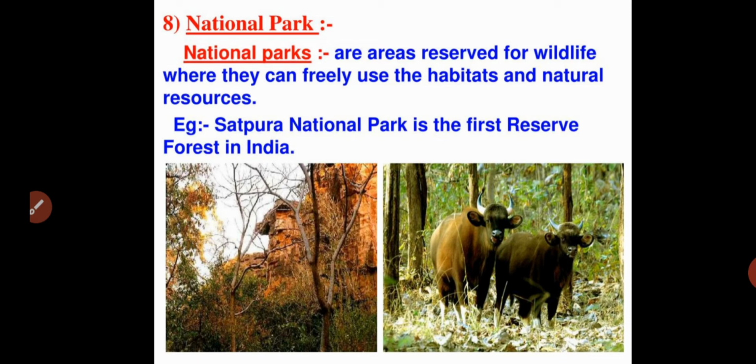A particular example of a national park is Satpura National Park, which we already discussed. Satpura National Park in Madhya Pradesh is the first reserve forest in India. So which is the first reserve forest in India? That is Satpura National Park. Many national parks are there in India, and our Karnataka also contains many national parks. This is about national parks.